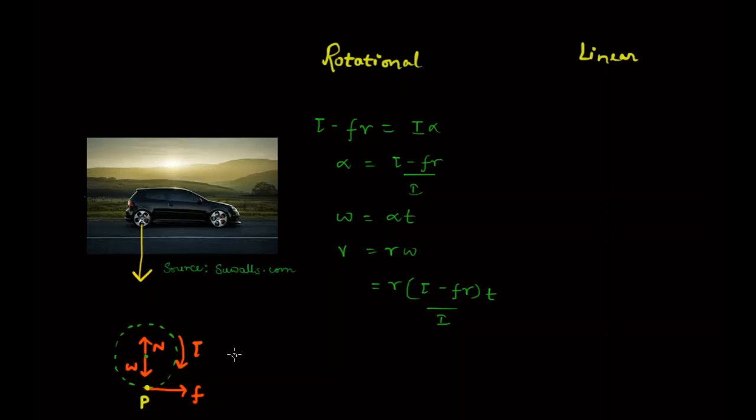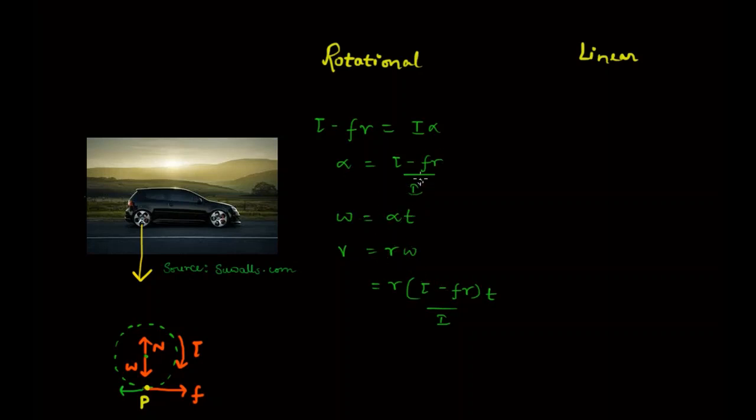When an object moves in a circular path, it has angular velocity, but each point also has a linear velocity, right? So this point P also has a linear velocity, and the linear velocity at this point P will be tangential to this point P, and it will act in this direction. So what is the linear velocity at point P? V will be equal to r times angular velocity, right? And omega is equal to alpha t.